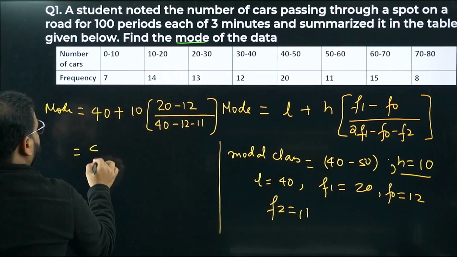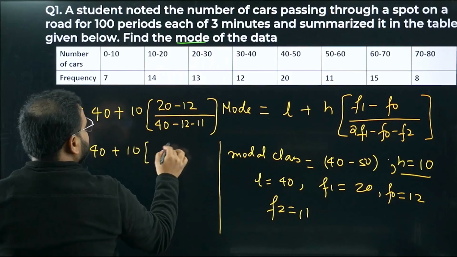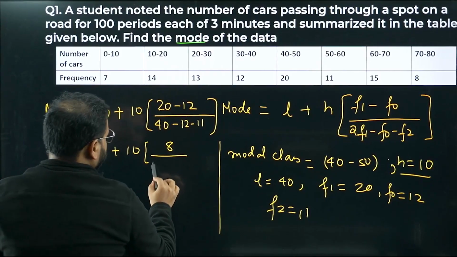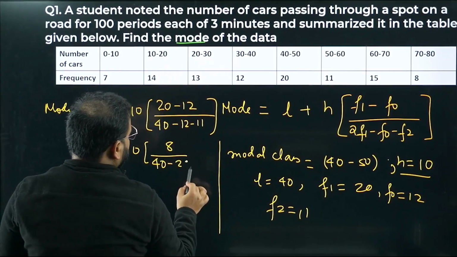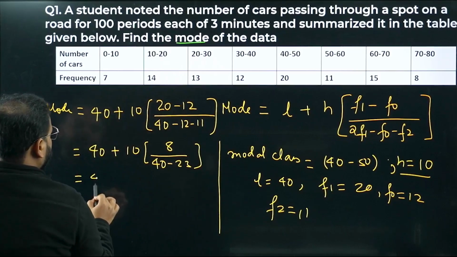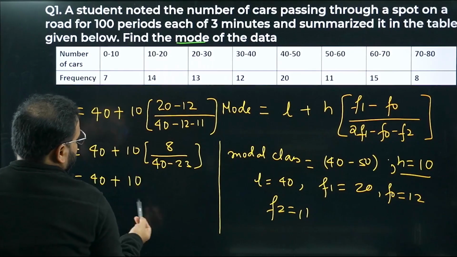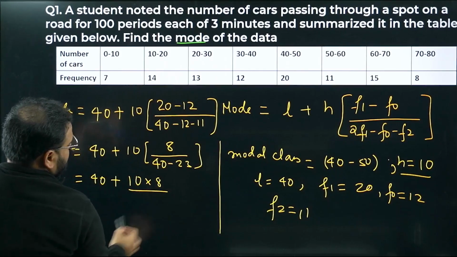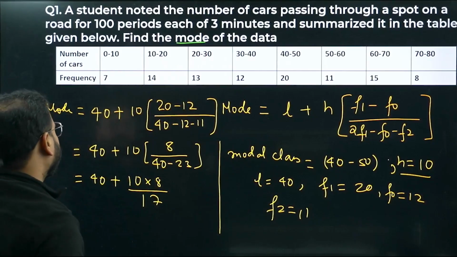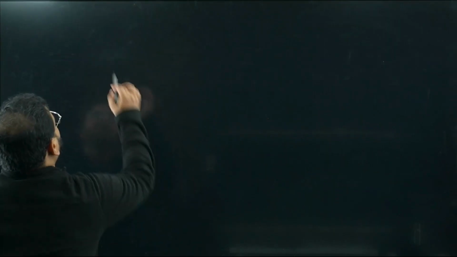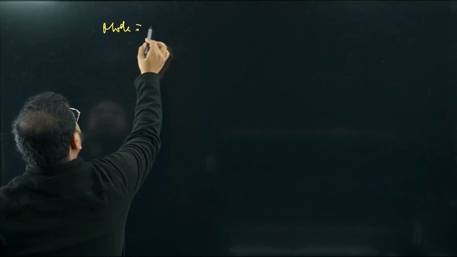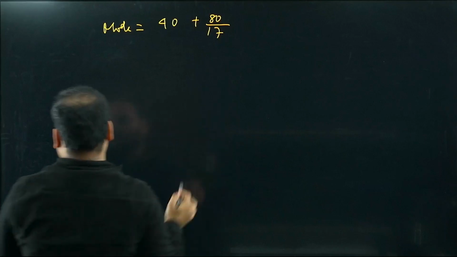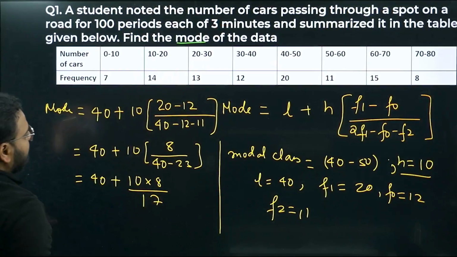So 40 plus 10 times 8, divided by 40 minus 23, which is 17. What I'm getting is the mode value as 40 plus 80 divided by 17. Have a look, 80 by 17. Let's do the division now.